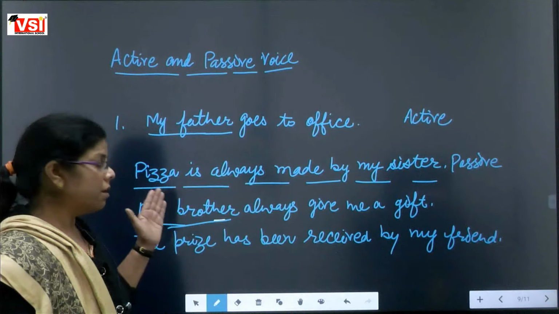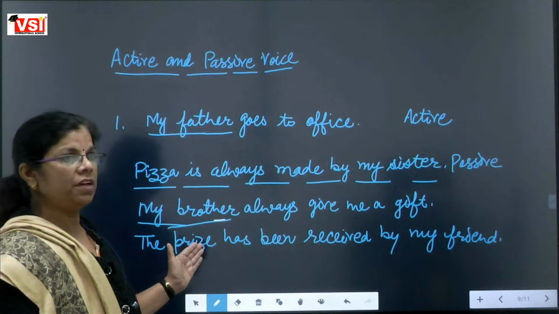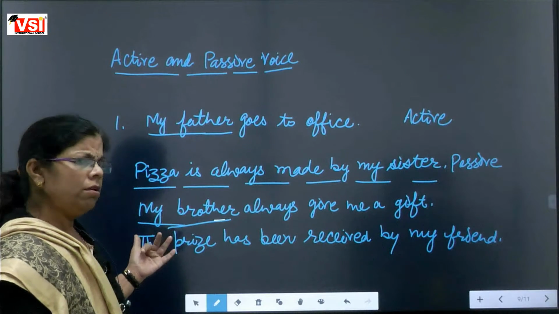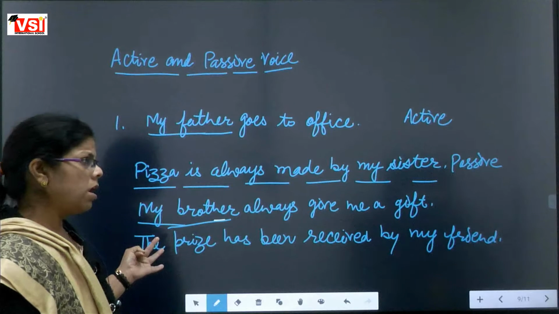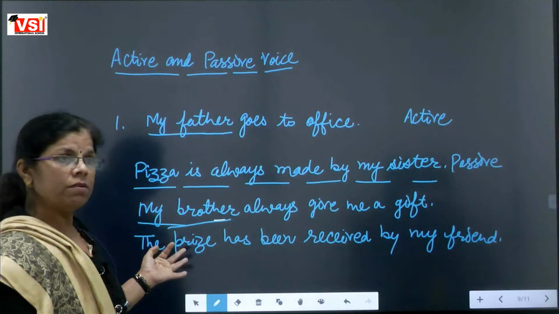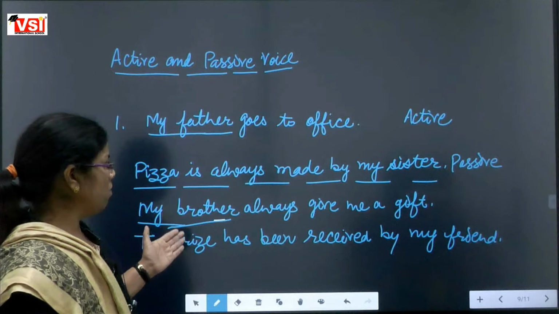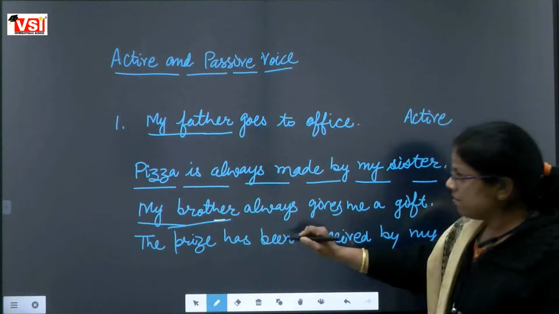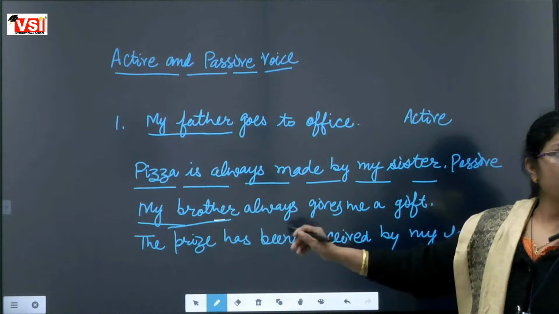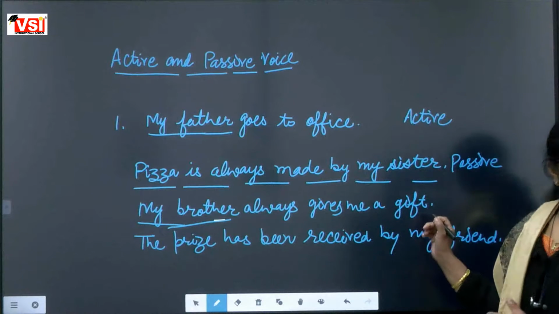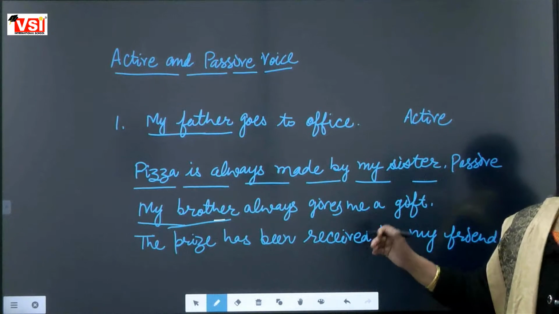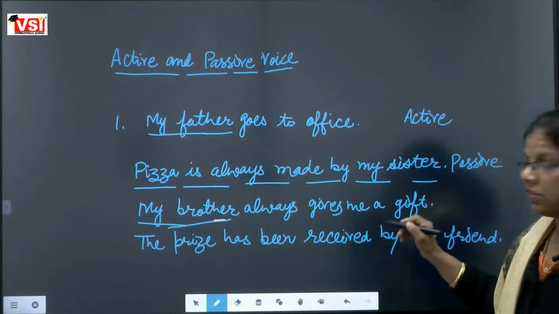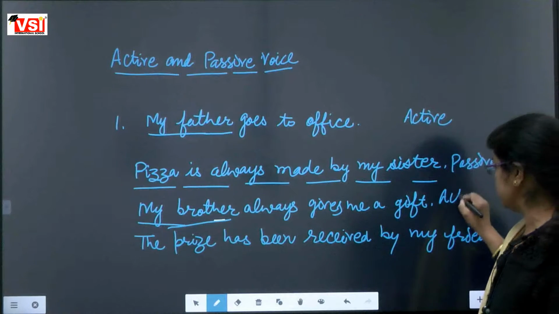That's why he is the subject and the doer of the sentence. The work of giving a gift is done by my brother, and my brother is at an important position. That's why this sentence will be called an active sentence.